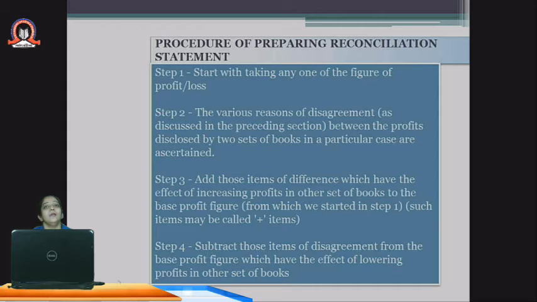You can take any one profit, but you need to be sure about whichever profit you are taking. For example, if I am taking profit as per the financial statement, then I have to proceed with my problem as per the financial records only. Step number 2 is that the various reasons for the disagreement, as discussed in the preceding sections, between the profit disclosed by the two sets of books in a particular case are ascertained. Now we have to find out what the various reasons are.